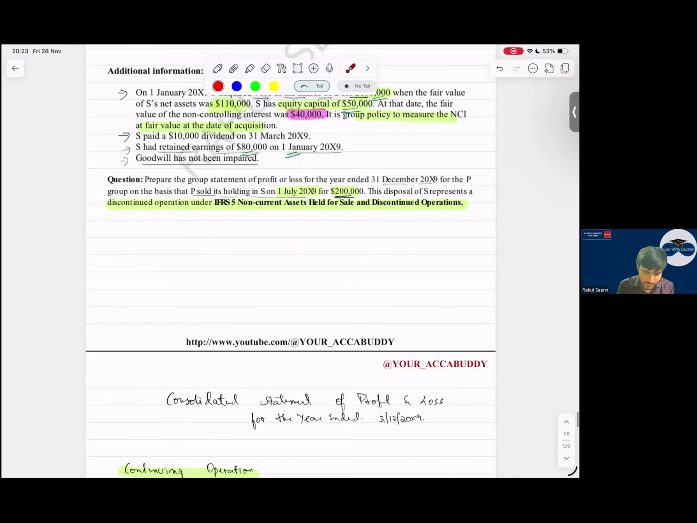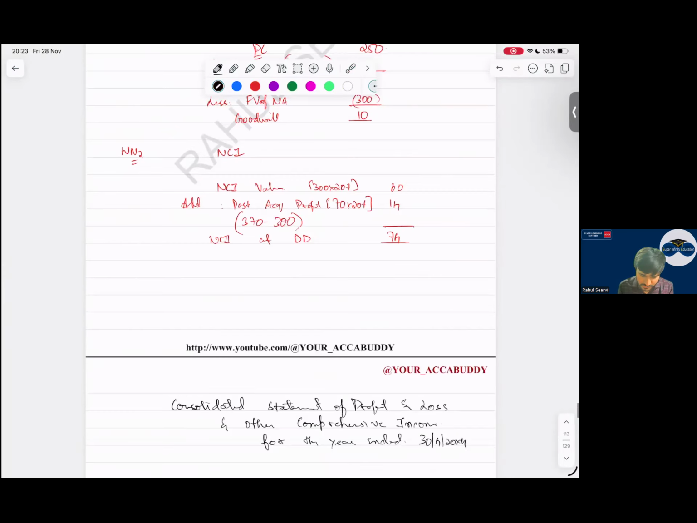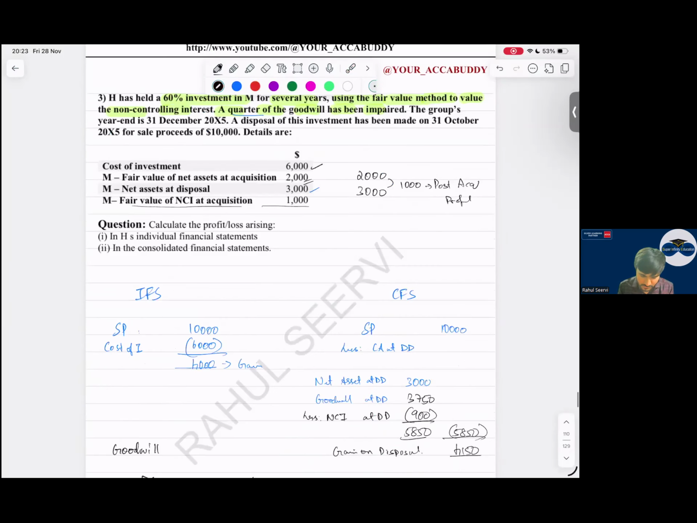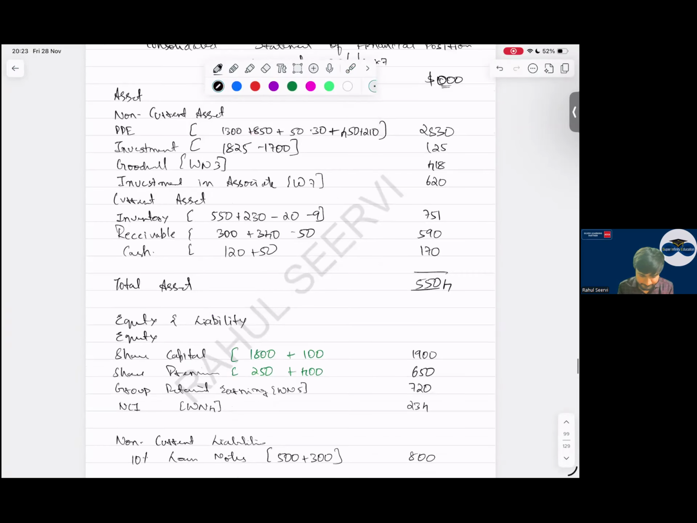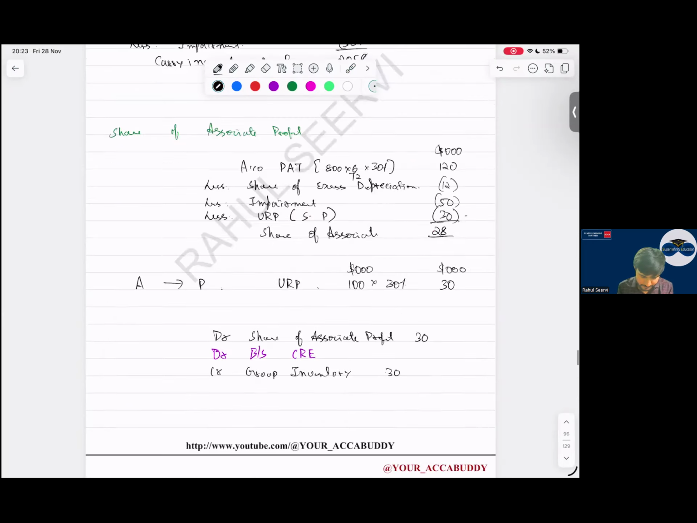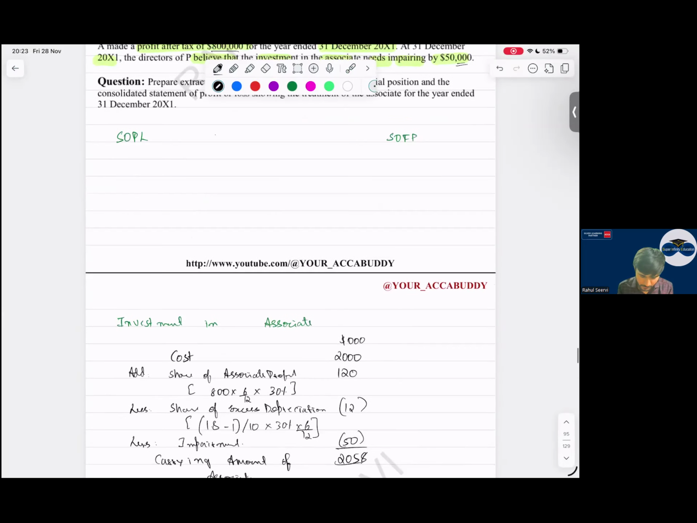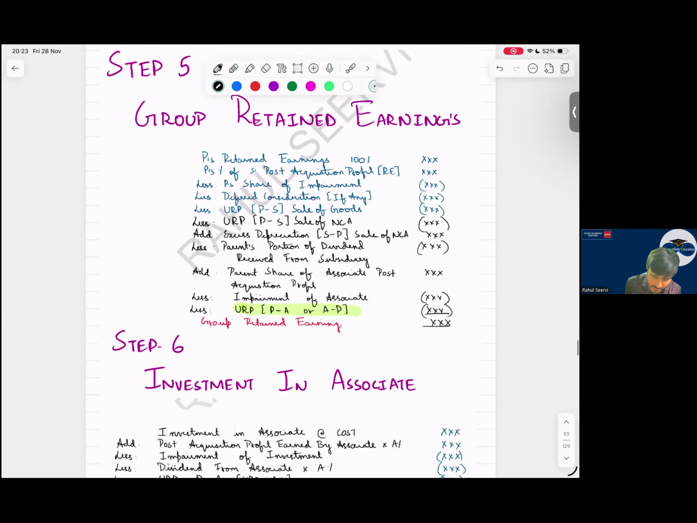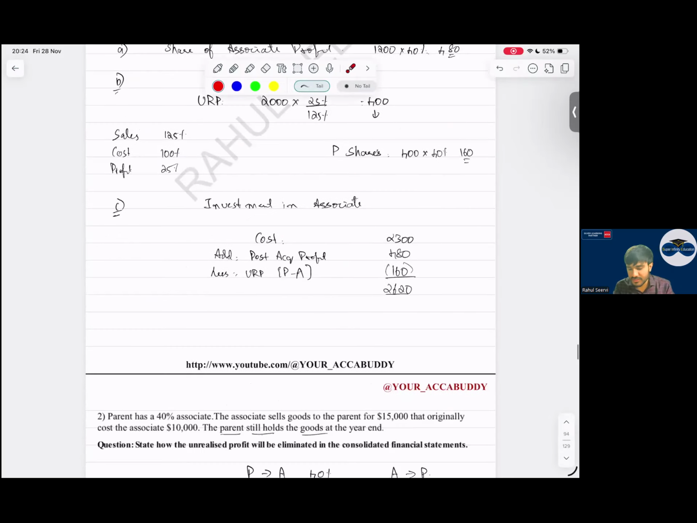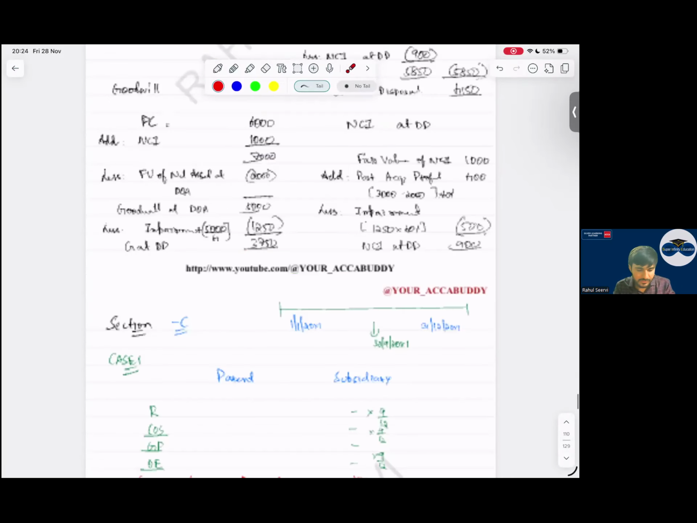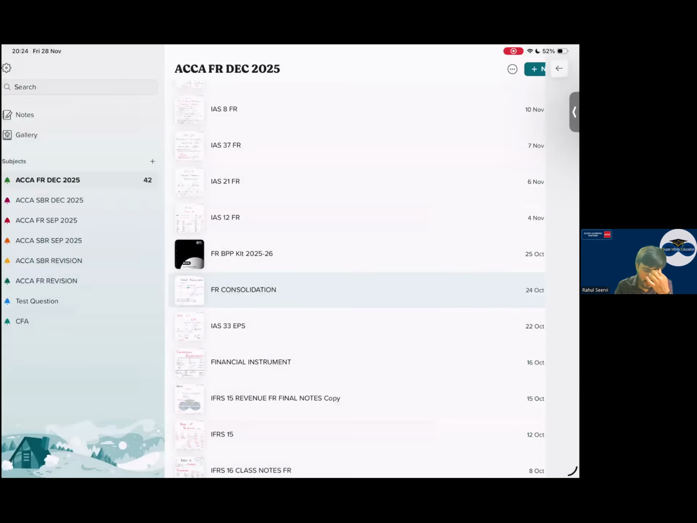Where is the associate part? Let me show you. We have to reduce it. Yeah, you have to reduce it here. Less dividend. Why? Because that parent company is recorded in this one, so you have considered here. That is the reason we reduce it again. So with this, your consolidation is done. Any doubts to anyone in consolidation? Consolidation is done.